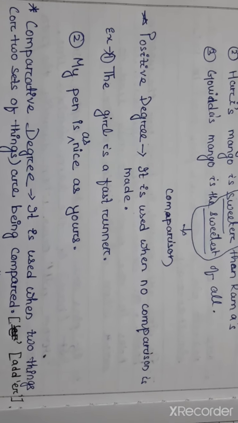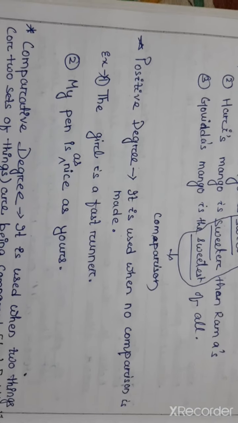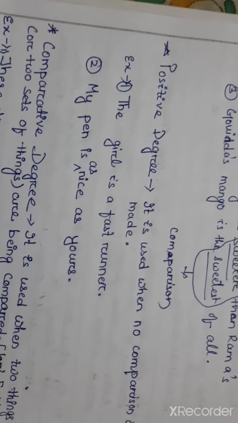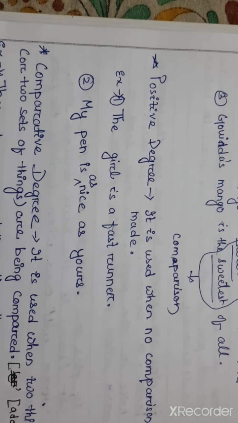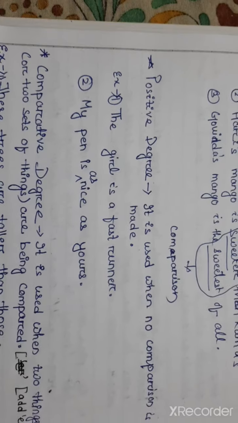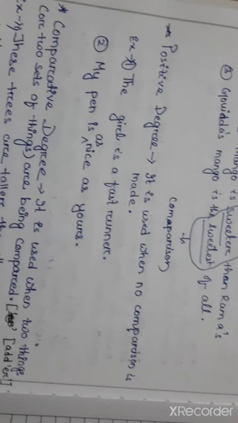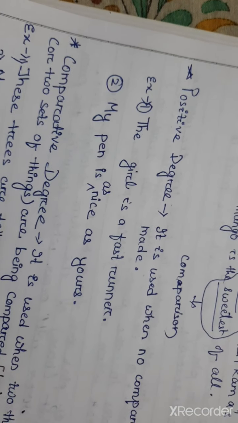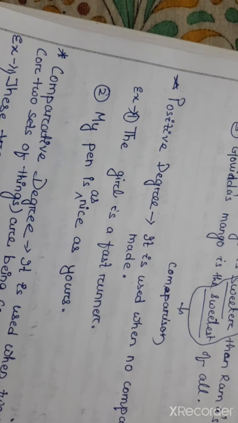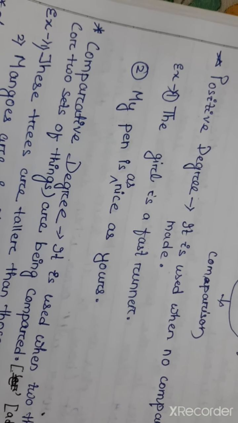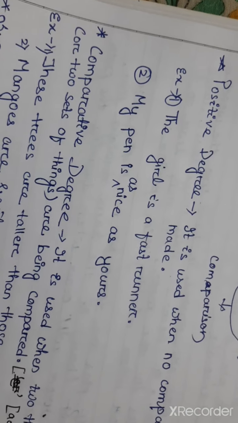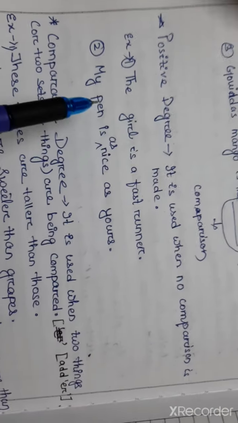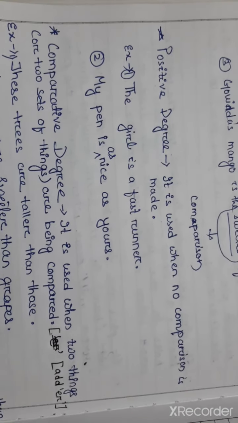See the second sentence: the man is as nice as yours. Yes or no? So here we also talk about two persons or two objects using the positive degree. But we use it when the degree of a certain quality in the two persons is the same. Okay? That is known as the positive degree.